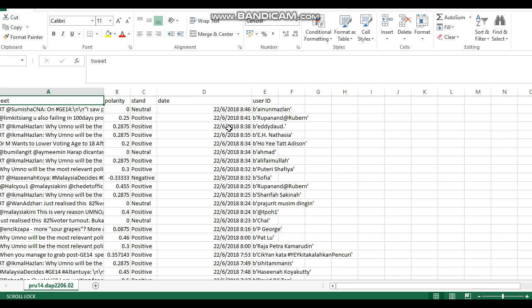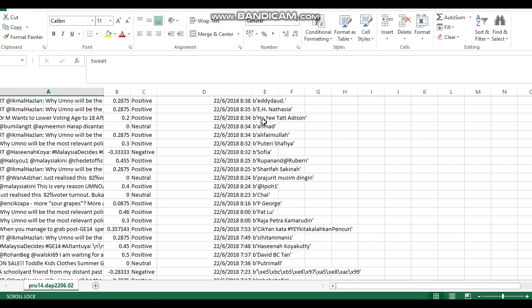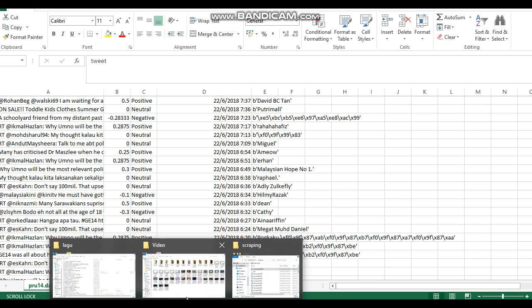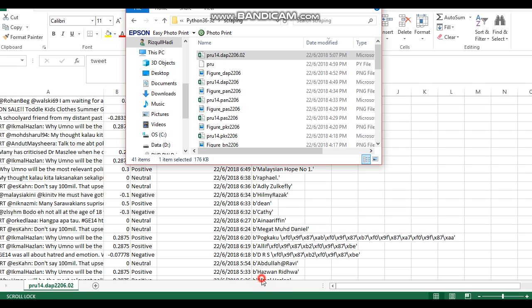Okay, this is the graph. As you can see, for positive we have the pink color, and we have the percentage. I'm sorry, because in this project we got mostly neutral. The majority of the tweets are neutral because the library for the scraping only supports English. It doesn't support other languages.